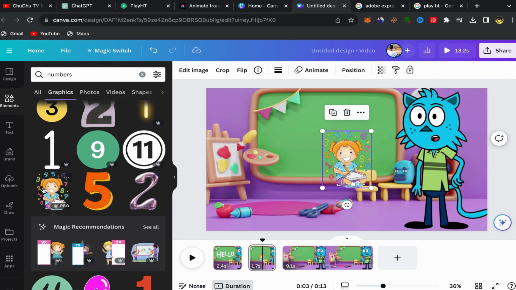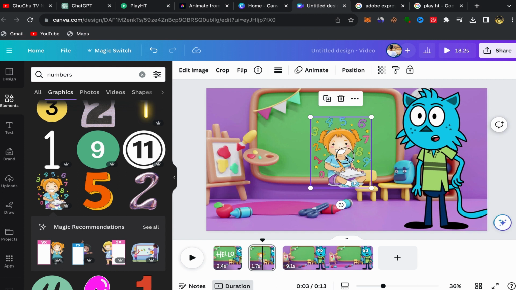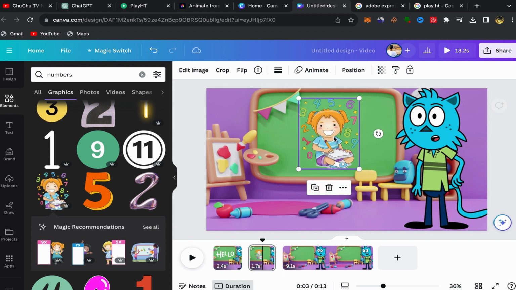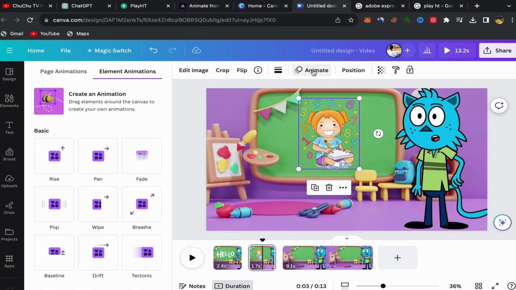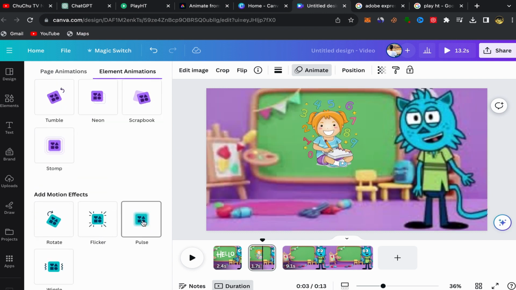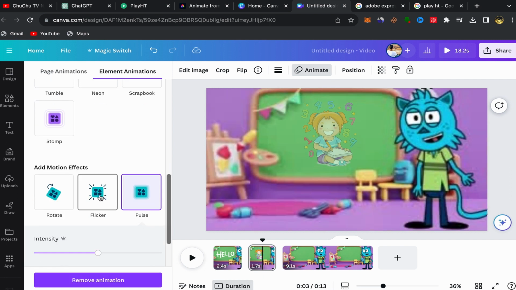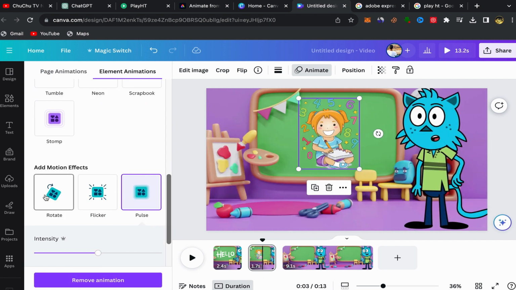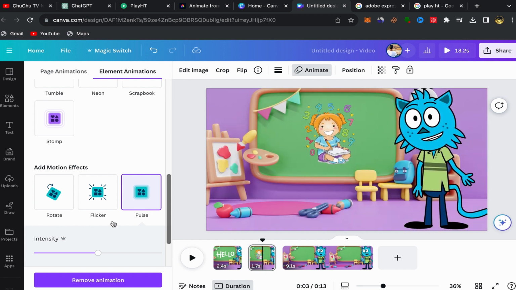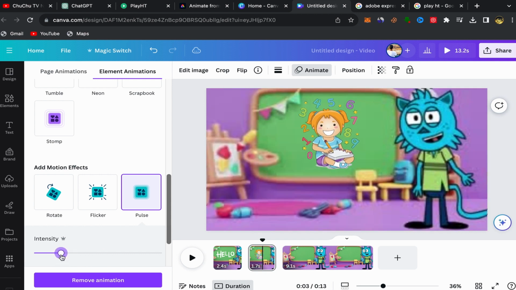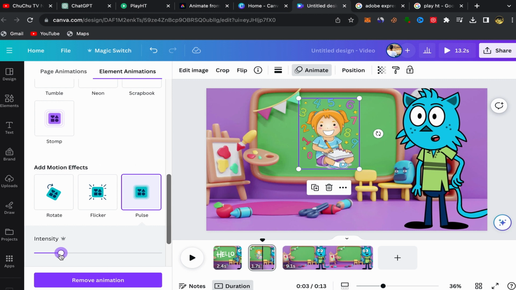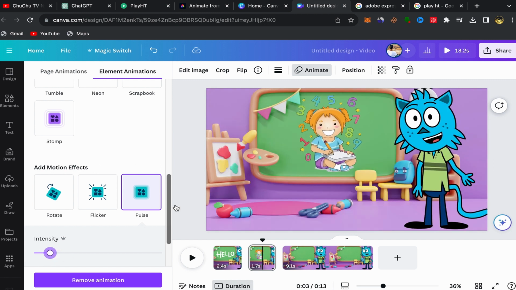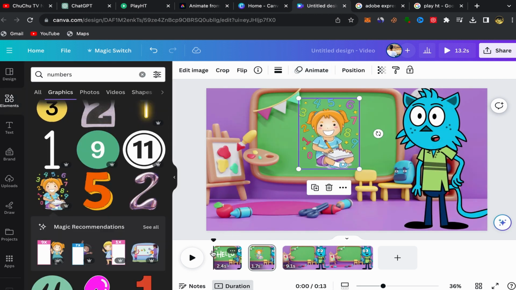So just click on the sticker, it will be over here, click, make it like this, keep clicking, and this one here, click over here on animate, scroll down, and choose this add motion effect. You can choose anyone, you can choose this one, I'm gonna choose this one, and they will make it like slow down, like this, okay? Let's see now.